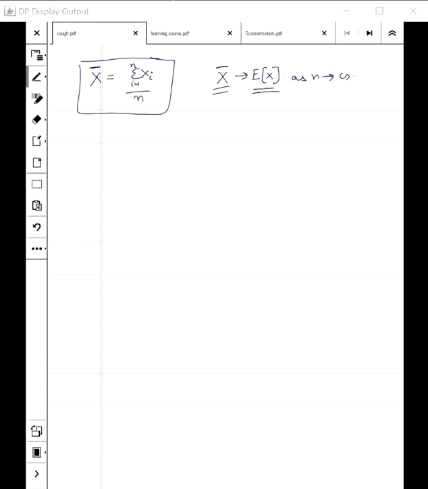So if n is bigger and bigger, then this random variable will be close to the expected value of X with higher and higher probability. One thing to remember: to prove this we will only need that the family of random variables Xi, i equal to 1 to n, that is X1, X2 up to Xn, are pairwise independent.